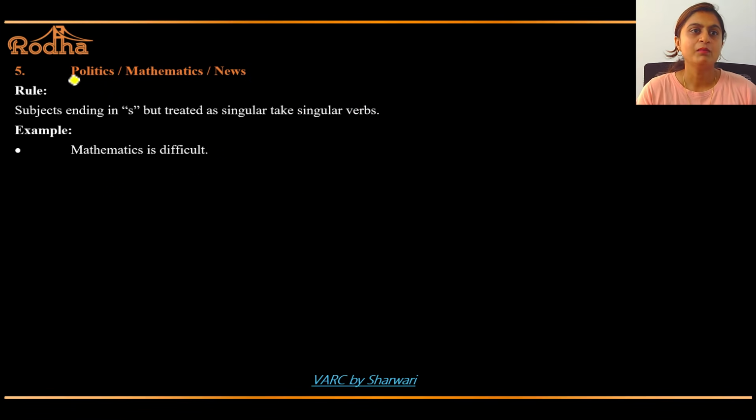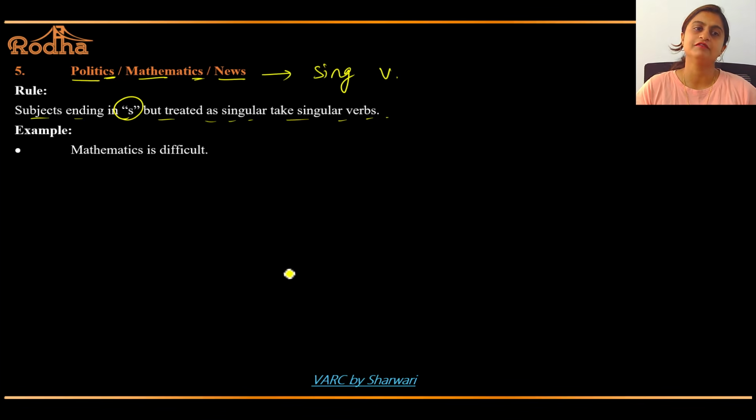Let's go ahead. Politics, mathematics, news. Subjects ending in S but treated as singular take singular verbs. Now see, politics, mathematics, they will have a singular verb. Mathematics is difficult. Politics is a dirty game. Clear? These subjects in themselves look plural, but they are always used singularly.